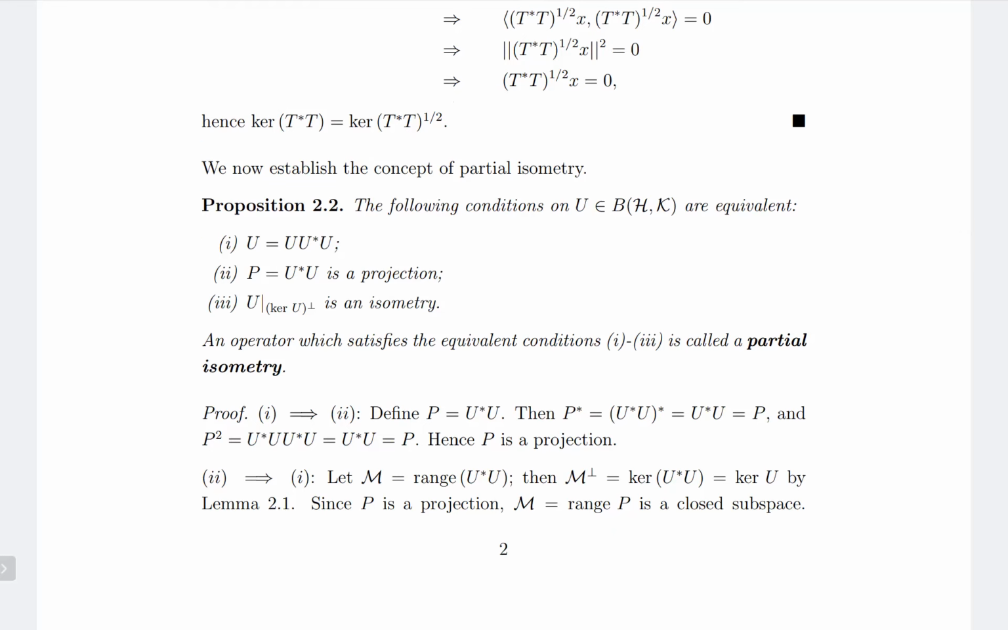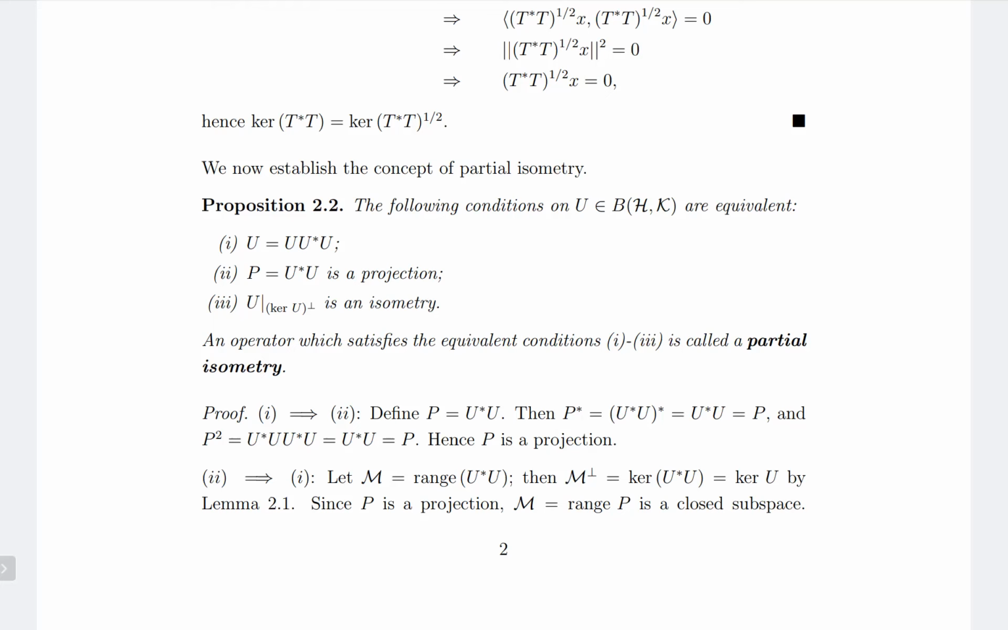Proof that 1 implies 2. If you define P equal to U star U, then P star is equal to (U star U) the whole star, which is again equal to U star U, which is equal to P. So P is self-adjoint. And P square is equal to U star U U star U, and because U star U is U, this is equal to U star U, which is equal to P. So P square equals P, and P is self-adjoint. Therefore, P is a projection.